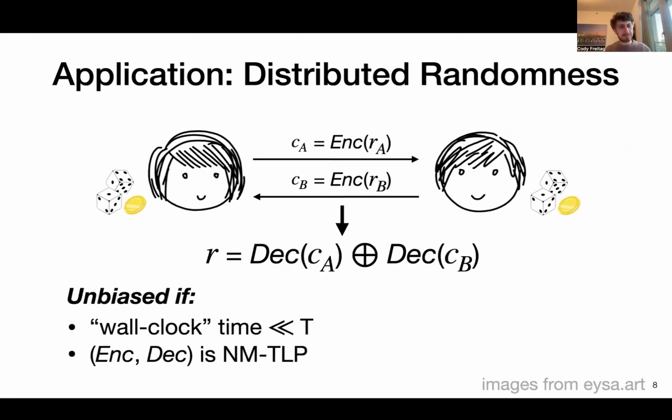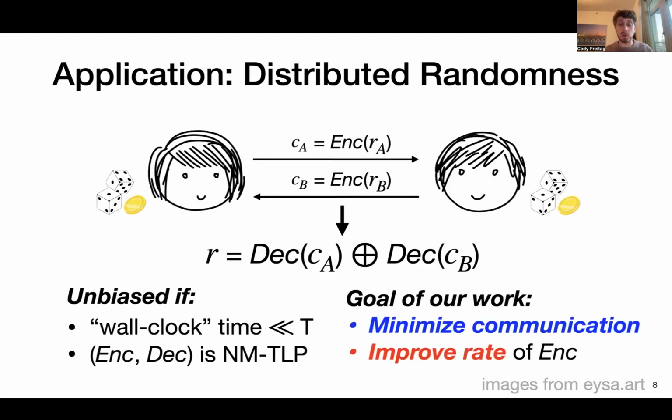And so it turns out that this protocol, the simple protocol for generating randomness, will be unbiased if the wall clock time in between the two messages being sent, which you can think of as some representation of depth, is less than the time bound t needed for decoding. And additionally, we require that these Enc and Dec functions form a non-malleable time-lock puzzle. So if it has this non-malleable guarantee and you can constrain these messages to be sent in some small time window less than the time to decode, then it turns out that this string R will be unbiased.